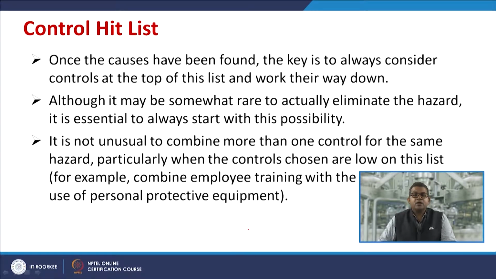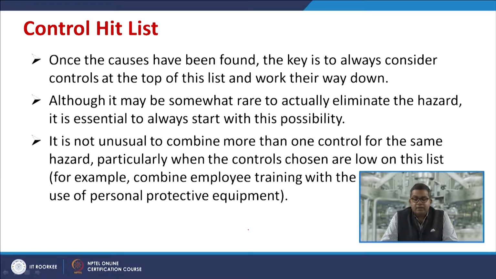So, once the causes have been found, the key is to always consider the controls at the top of the list and work your way down. Sometimes it may be somewhat rare to actually eliminate the hazard, but it is essential to always start with this possibility.